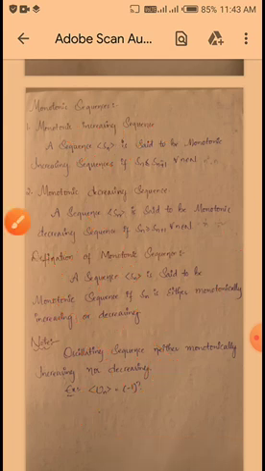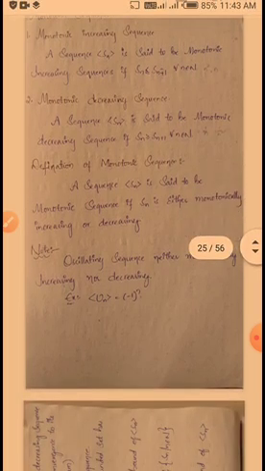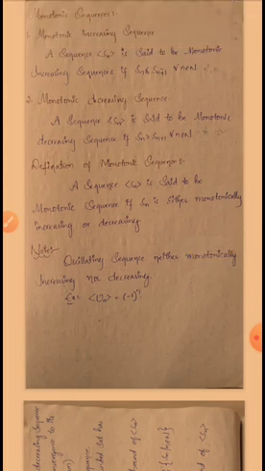So Sn is less than or equal to Sn plus 1, that is said to be a monotonic increasing sequence, and Sn is greater than or equal to Sn plus 1 for all n belongs to N is said to be a monotonic decreasing sequence. Okay, so see here, what is the definition of a monotonic sequence?